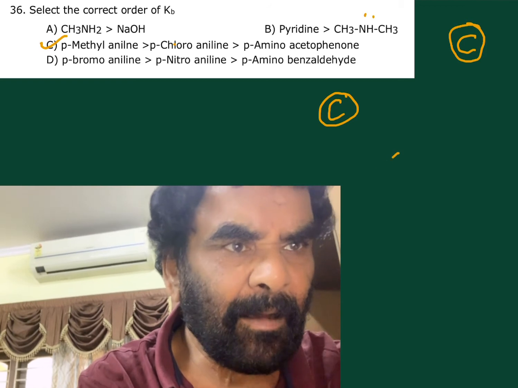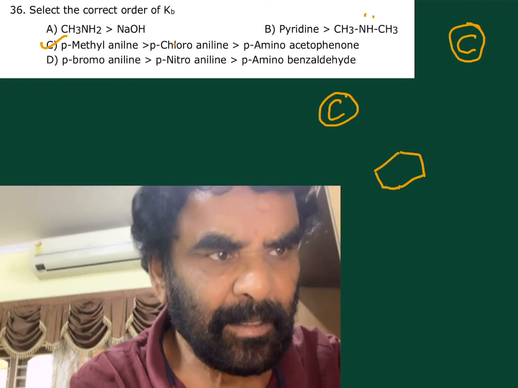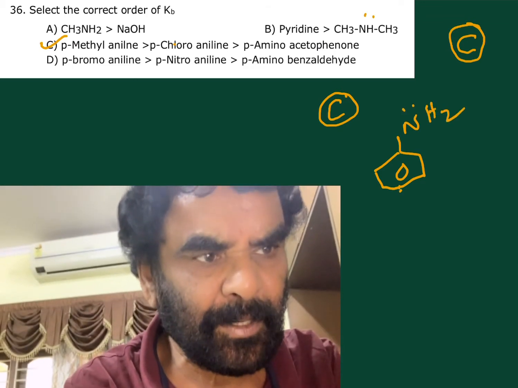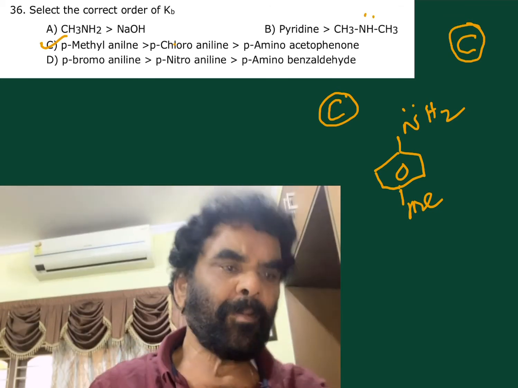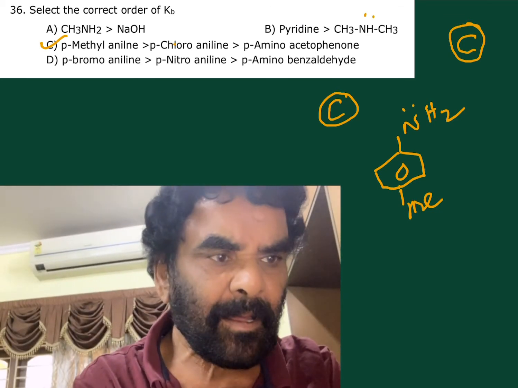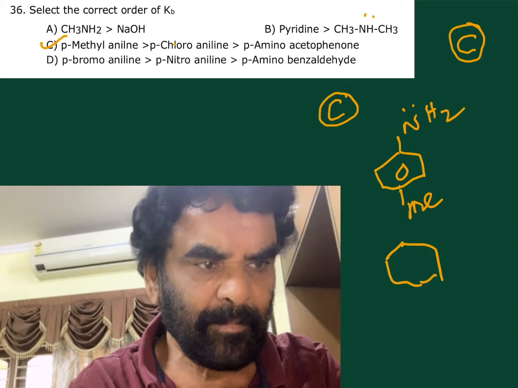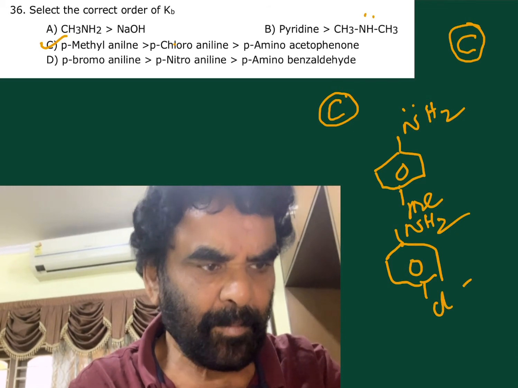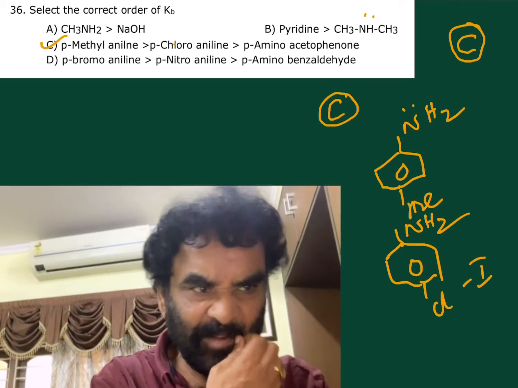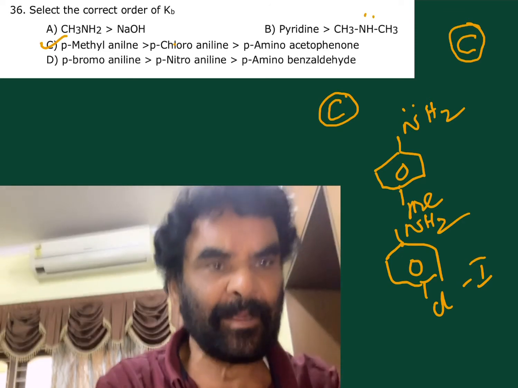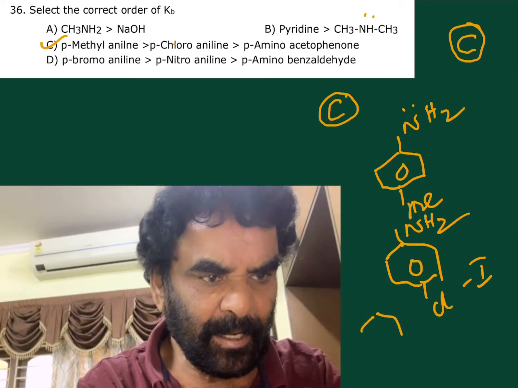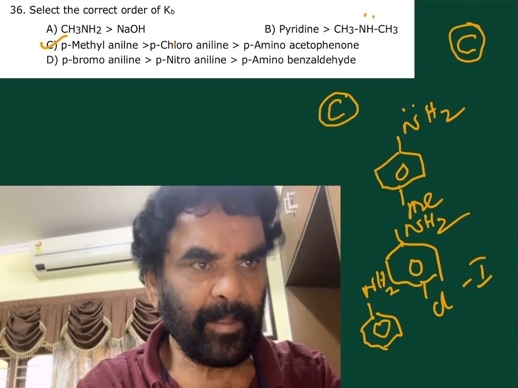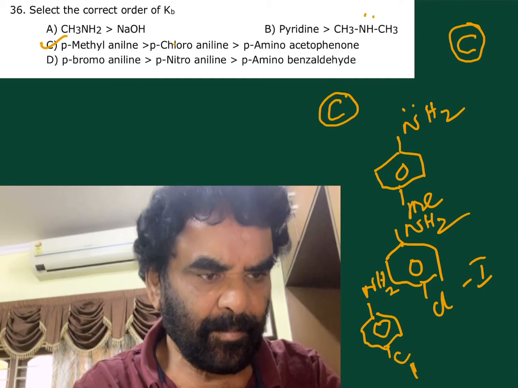Because all are anilines. You see, aniline with a methyl group at para position, plus M group or hyperconjugation, whatever it is. Parachloroaniline, again aniline, but minus I group, negative effect, decreases the basic property. That is again aniline, acetophenone, that is the methyl ketone part.